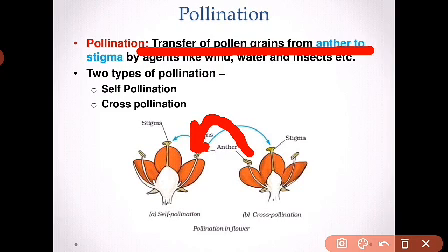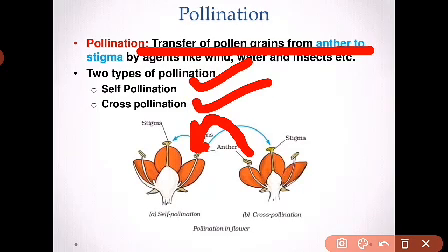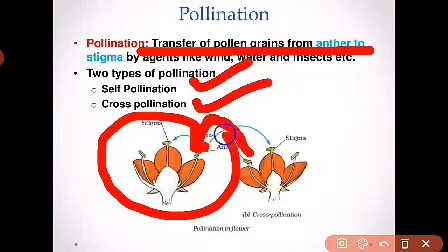Pollination is again of two types: self-pollination and cross-pollination. Self-pollination: we have already read about bisexual flowers. Bisexual flowers means where both sexes are present, or I can say where both reproductive systems are present, your male reproductive system and your female reproductive system. So plants where both the male and female reproductive systems are present are called bisexual flowers. And in bisexual flowers, self-pollination does occur.